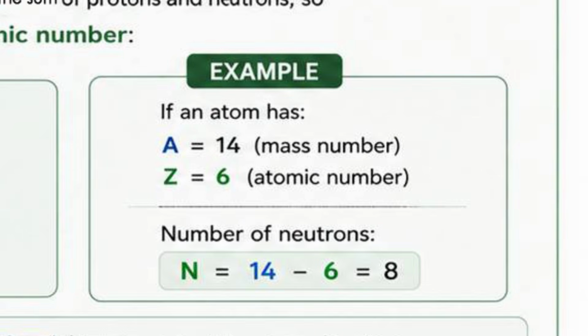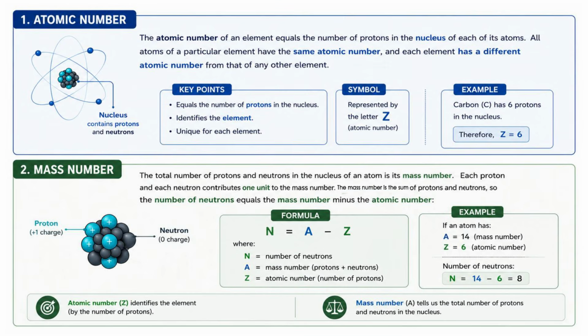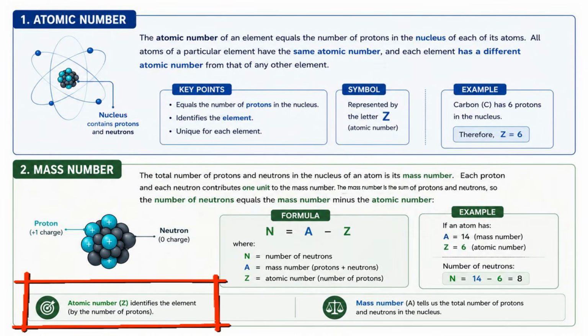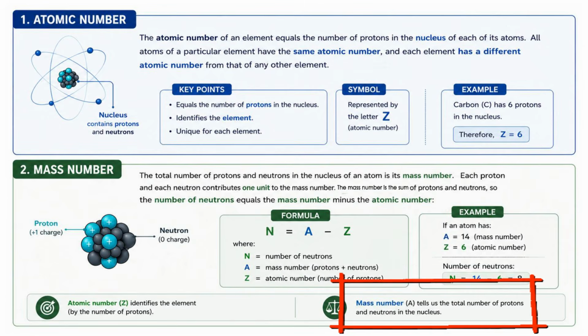So, for example, if an atom has a mass number equal to 14, it can be found in your periodic table, and the atomic number is 6, also found in your periodic table. Therefore, the number of neutrons is equal to 14 minus 6, or equal to 8. So, the atomic number, again, identifies the element by the number of protons, and the mass number tells us the total number of protons and neutrons in the nucleus.